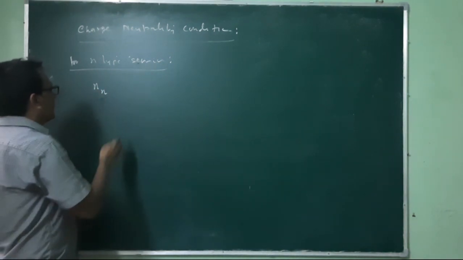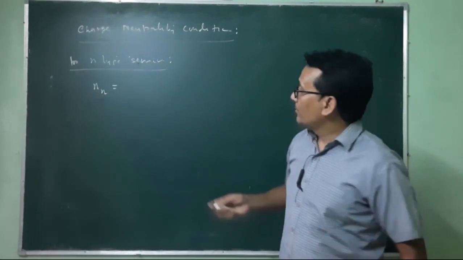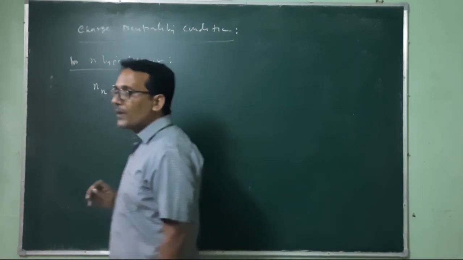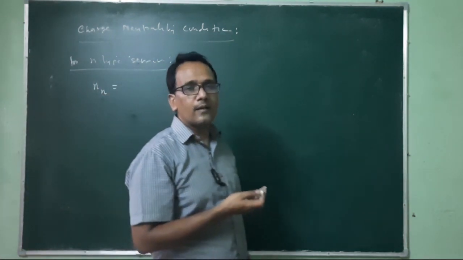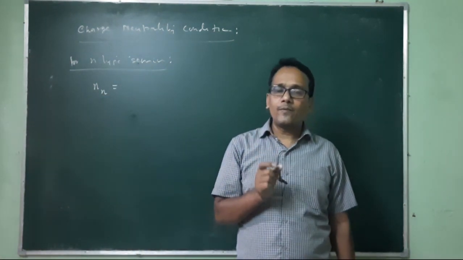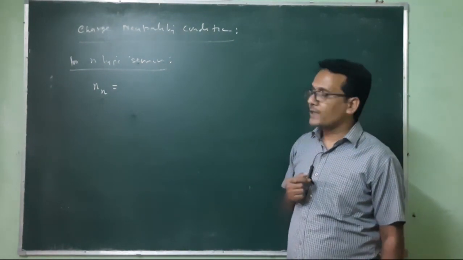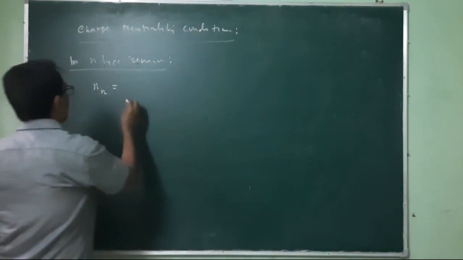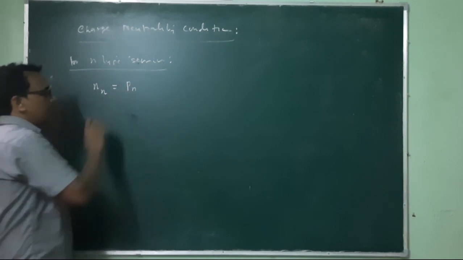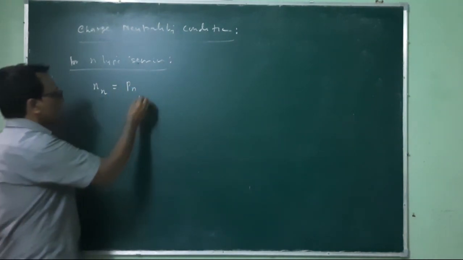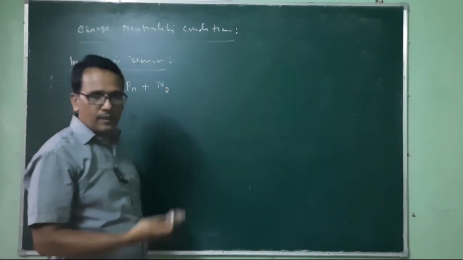These are negatively charged electrons. So this is equal to the total number of positive species. The positive species present there are the positive ions, as well as holes, which are taken as positive. So the number of holes in the valence band is Pn, p for hole and n for n-type semiconductor, plus this Nd, the dopant or donor.